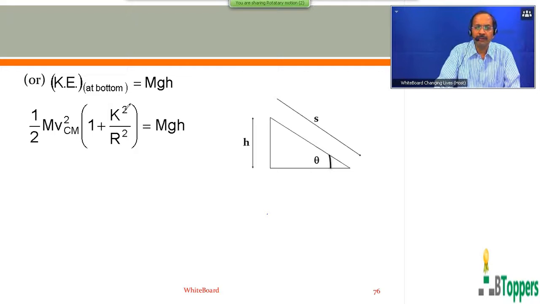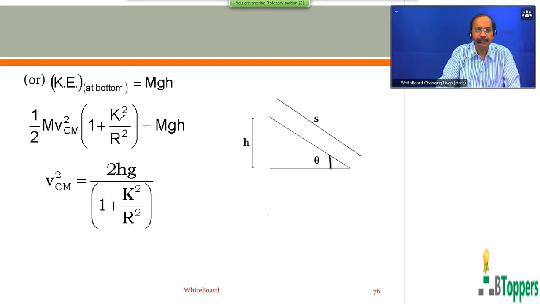If the body rolls down the fixed inclined plane without slipping, then the kinetic energy of the rolling body when it reaches the bottom, which is the sum of translational and rotational kinetic energies, can be written as half m vcm squared into 1 plus k squared by r squared, as explained previously. Here vcm is the magnitude of the translational velocity of the center of mass of the rolling body when it reaches the bottom of the inclined plane. K is the radius of gyration of the rolling body about the horizontal axis passing through its center of mass and parallel to the surface on which it rolls.